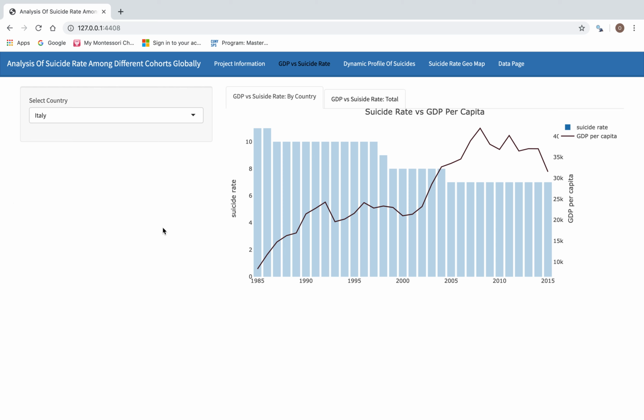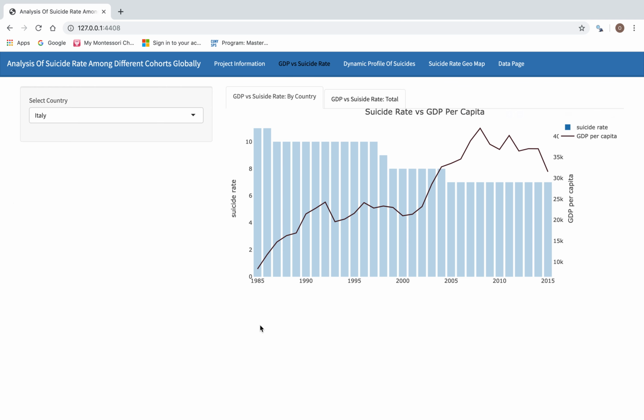The server part of Shiny includes data frame transformation for the graphs, mostly using the dplyr package, and script for the graphs in Plotly. My analysis includes the following graphs. Let's start from the first one, GDP versus suicide rate.